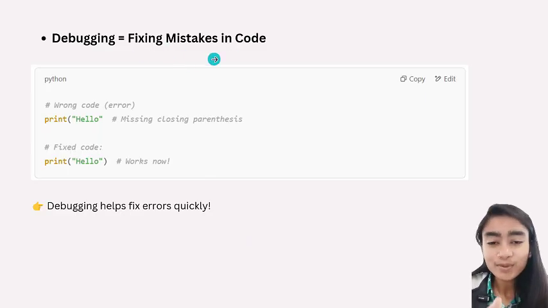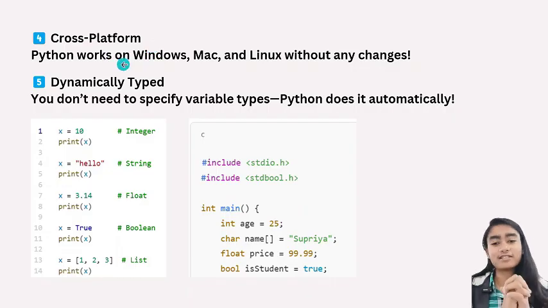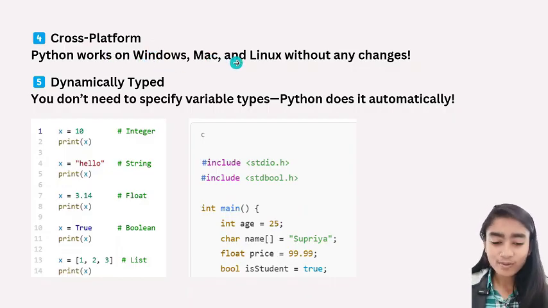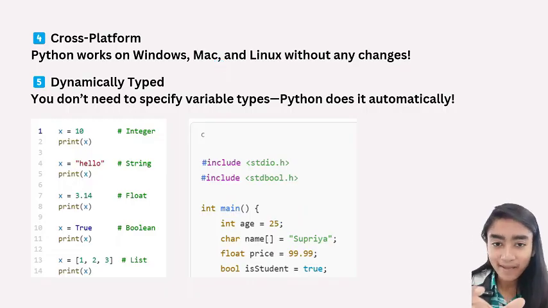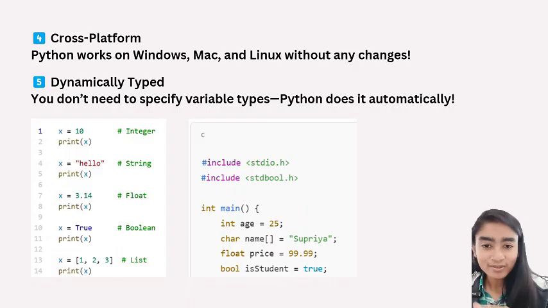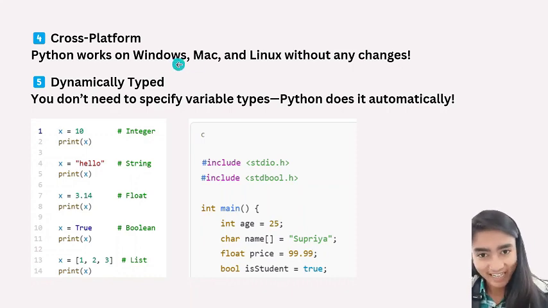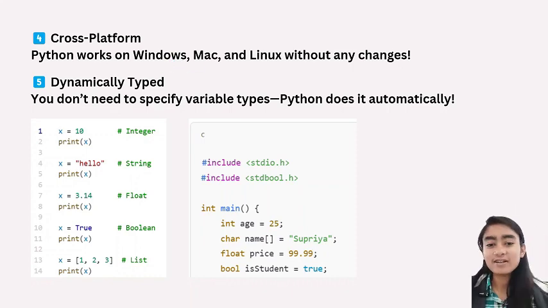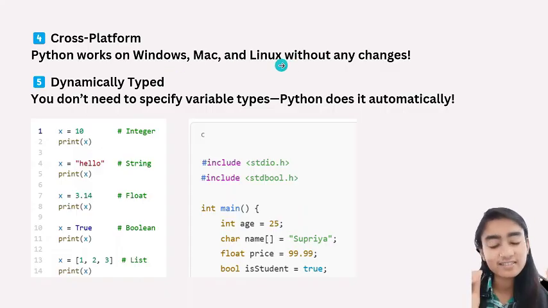Okay. Now, the fourth feature is that it is cross-platform. What does cross-platform mean? Let's understand it. Let's suppose you have a laptop with Windows on it, and a friend of yours is sitting beside you, and he has a laptop with Mac on it. Windows, Mac, these are operating systems. If you have written any code in Python on your laptop and your friend has written the same code on his laptop, then that Python code is going to execute on your laptop and your friend's laptop too. So this is why it is called cross-platform. It can work on Windows, Mac, Linux, or any other operating system.